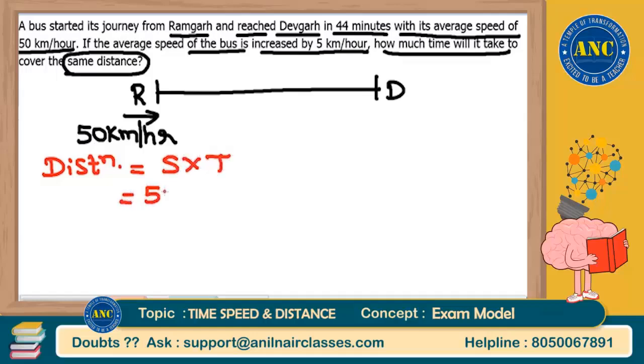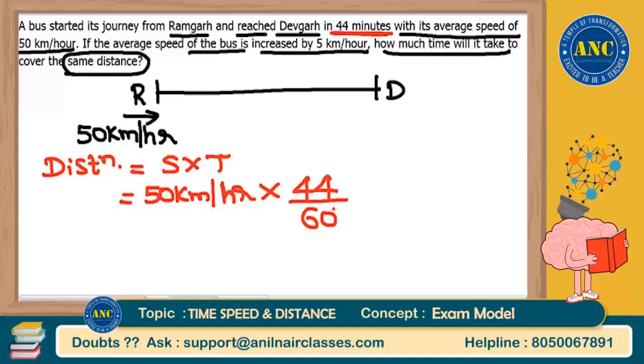Speed is given as 50 kilometers per hour, and to travel, the time taken is 44 minutes. It is traveling at 50 kilometers per hour speed. Speed is in per hour, but 44 is in minutes, so convert it to hours. It is 44 by 60 hours.